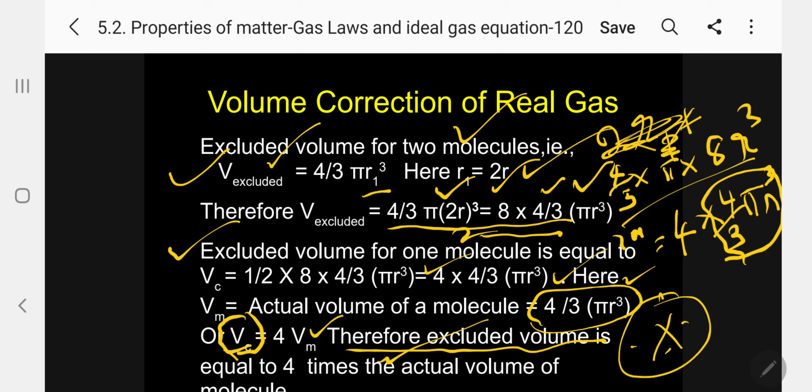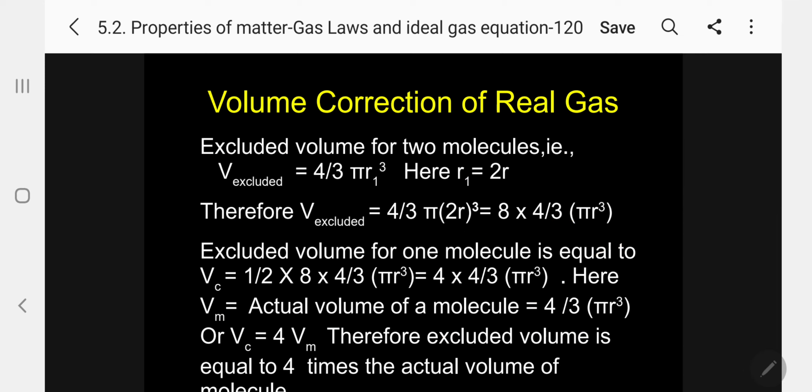Please follow, my dear students. This question may be asked often, especially in IIT. What is the excluded volume? A problem will also be asked. They will say the volume of one molecule is this. What is the excluded volume? They can ask. So therefore, you must know the excluded volume is equal to 4 times the actual volume of the molecule.